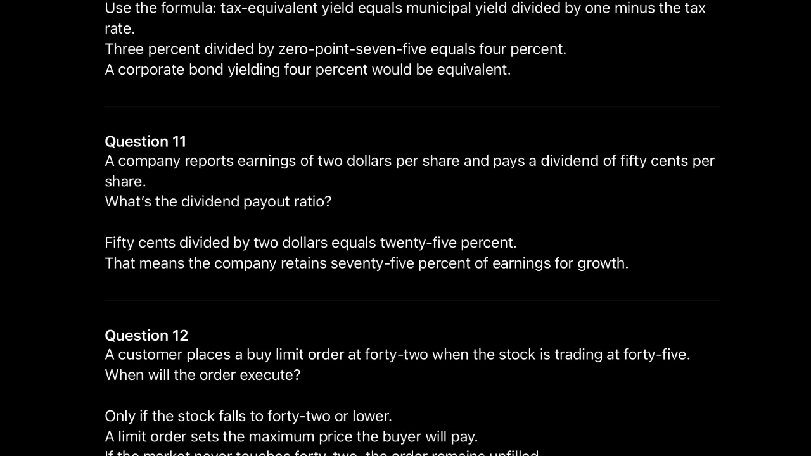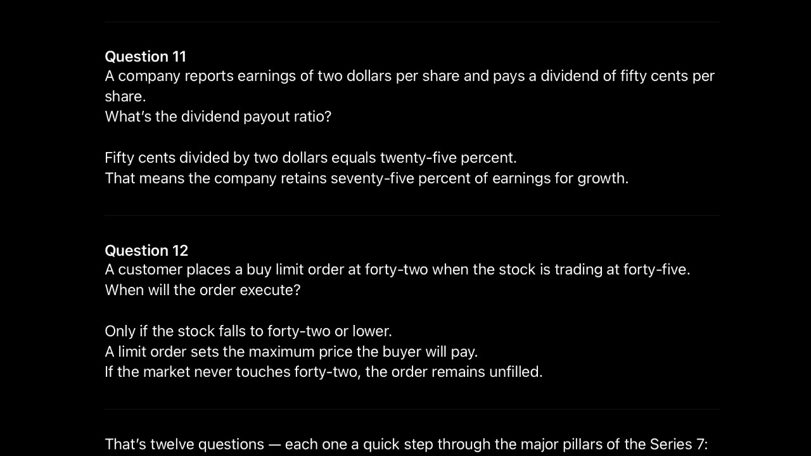Question 11. A company reports earnings of $2 per share and pays a dividend of 50 cents per share. What's the dividend payout ratio? 50 cents divided by $2 equals 25%. That means the company retains 75% of earnings for growth.